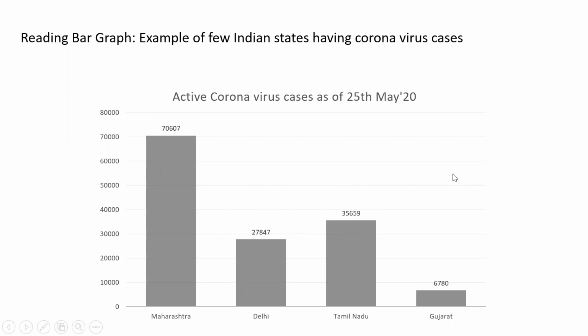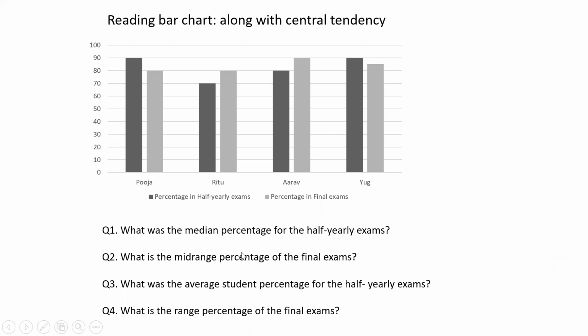Let's try to understand one more chart where we will have to give a lot of answers. So here we will try to give some answers. The first question is, what was the median percentage for half yearly exams? Now here in this data set, this looks like marks, and this looks like the name of a student.